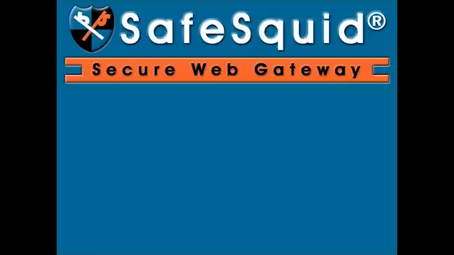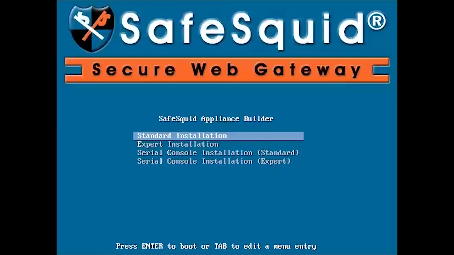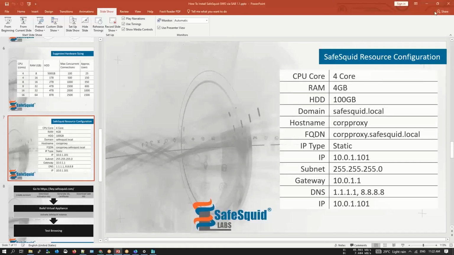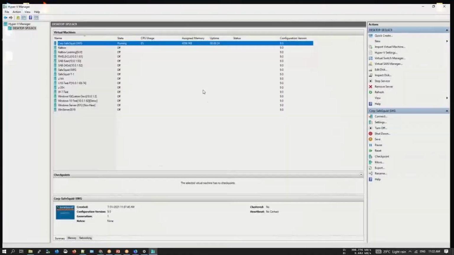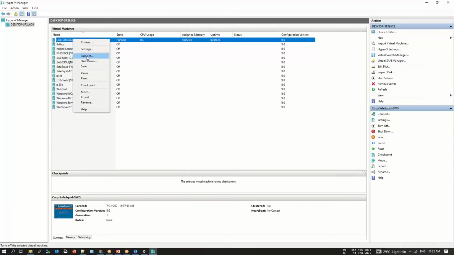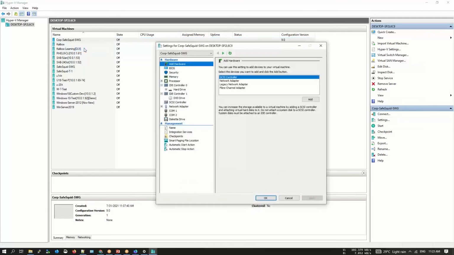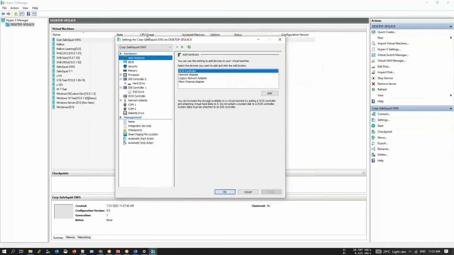And this completes the SAB installation. Now, many a times when you're creating a machine on any virtualization platform, the boot order is from CD, then from hard disk, and then from any other device. So in this case, let me just quickly stop the machine. Let me just turn the machine off. Let me go to my setting. Now it might not happen to you, but in my case it has happened.